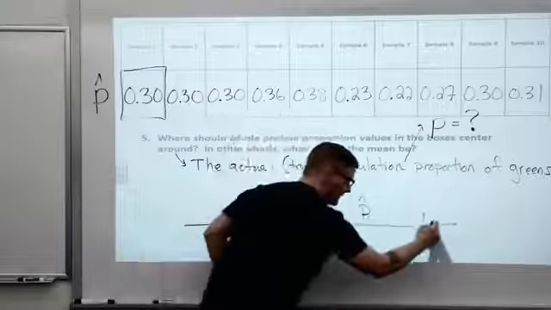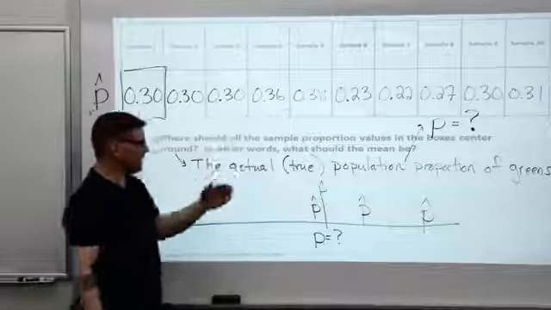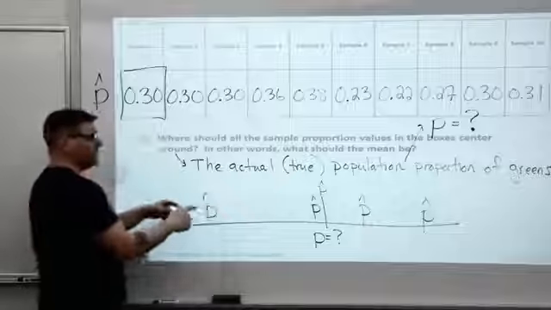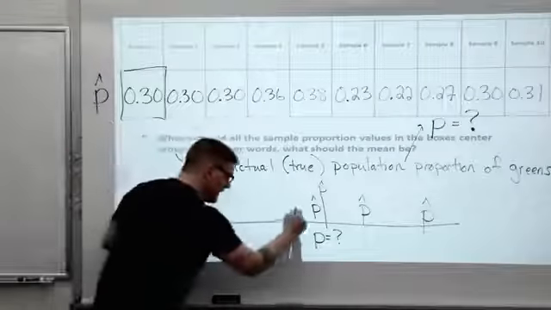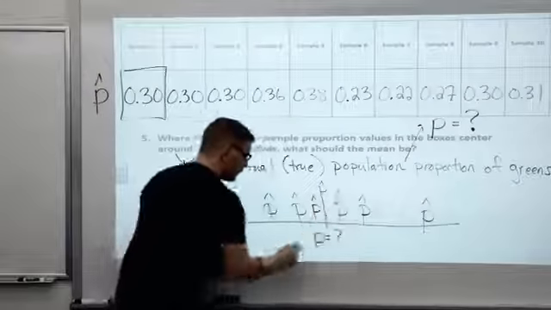Maybe sometimes we get something that's really high, like 38%. Maybe sometimes we get something that's really low, like 22% smokers, that would be down here. And here are all those sample proportions.